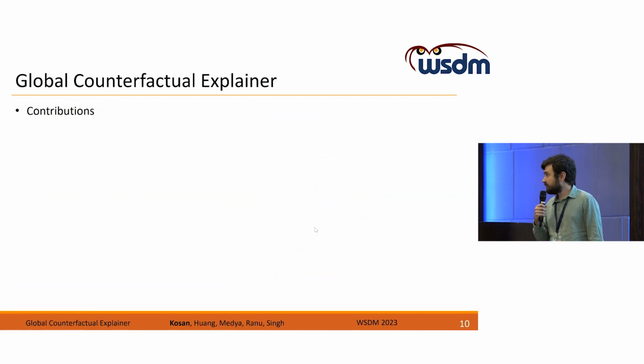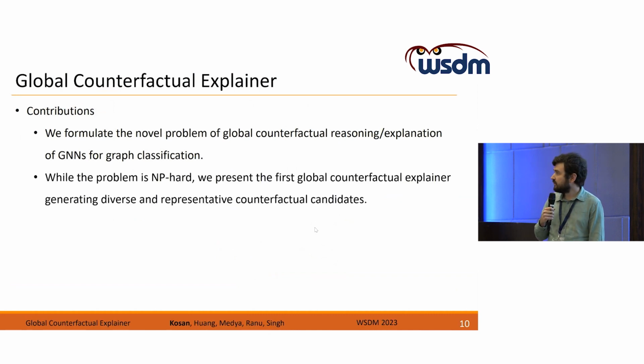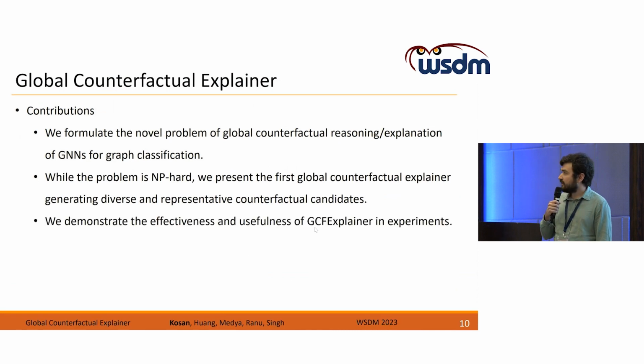As a summary of our contributions, we formulate a new problem of global counterfactual reasoning of GNNs in graph classification. We show that the problem is NP-hard, and we present the first global counterfactual explainer in the graph domain. And we also demonstrate the effectiveness and usefulness of our method via experiments. We hope our work can help researchers in the exploration of explaining deep learning and graph models.